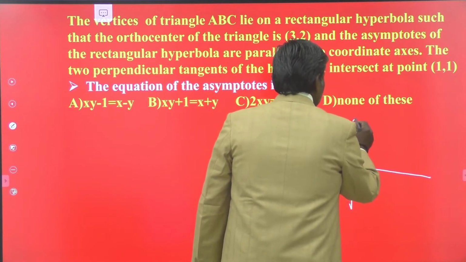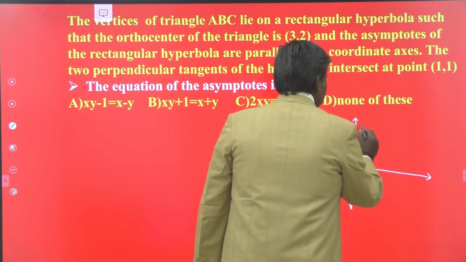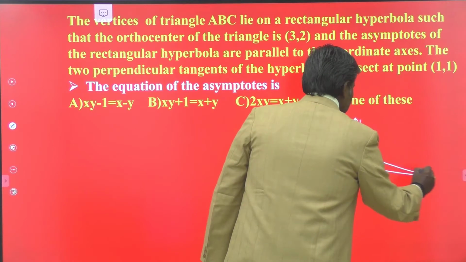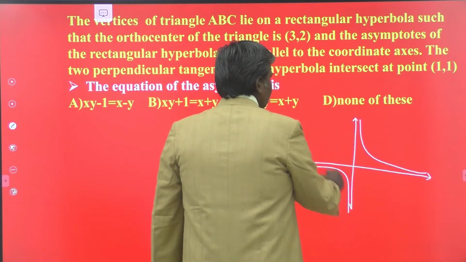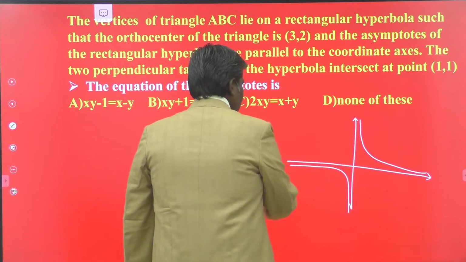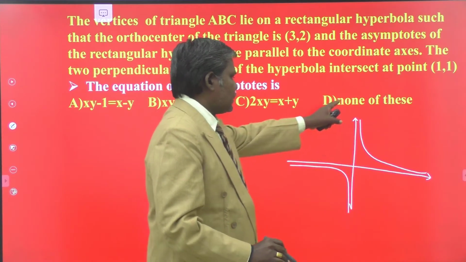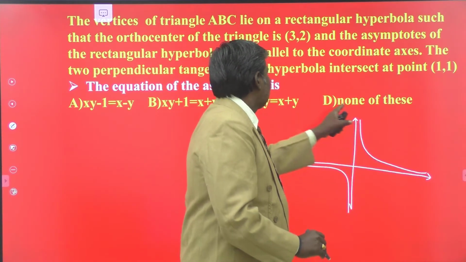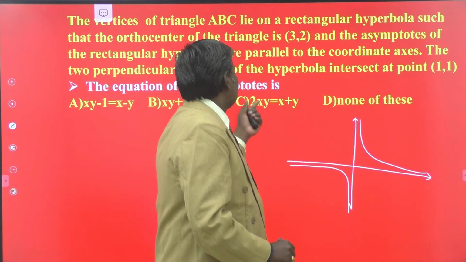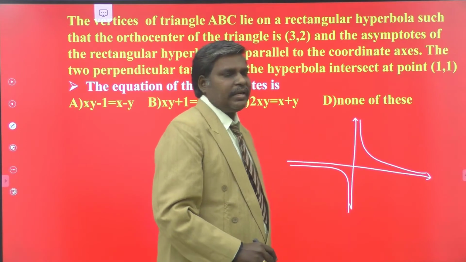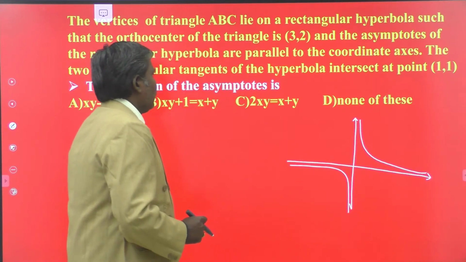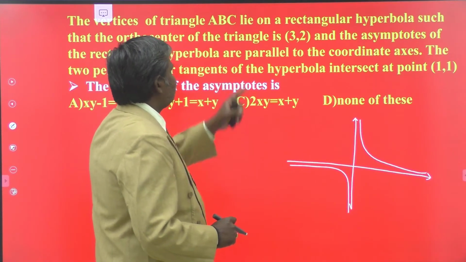So the asymptotes may be taken in this manner, and this is the rectangular hyperbola. These are not the coordinate axes. The coordinate axes may be like that. These are the asymptotes which are parallel to your coordinate axes. That's all. Now, what is (3, 2)?